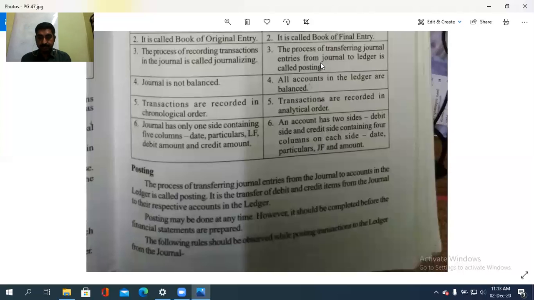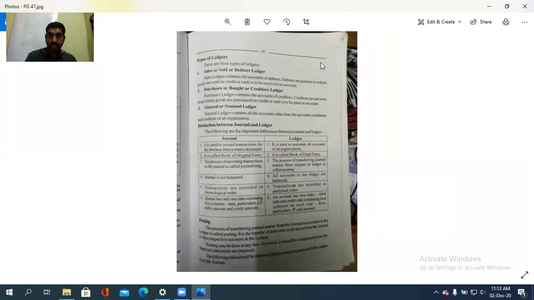Next is posting. The process of transferring the journal entries from the journal to the accounts in the ledger is called posting. അപ്പോൾ നമ്മൾ നേരത്തെ കണ്ടു, ജേണൽ എൻട്രിയെ ജേണലിൽ നിന്ന് ലെഡ്ജറിലോട്ട് ട്രാൻസ്ഫർ ചെയ്യുന്നതിനാണ് പോസ്റ്റിംഗ് എന്ന് പറയുന്നത്. It is the transfer of debit and credit items from the journal to their respective accounts in the ledger. So the posting may be done at any time. However, it should be completed before the financial statements are to be prepared.